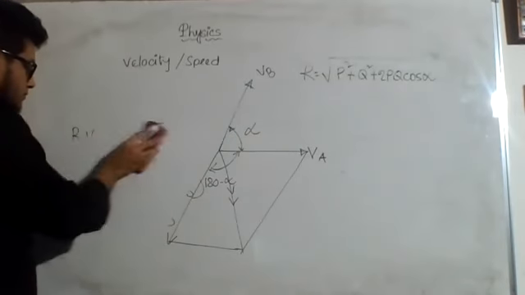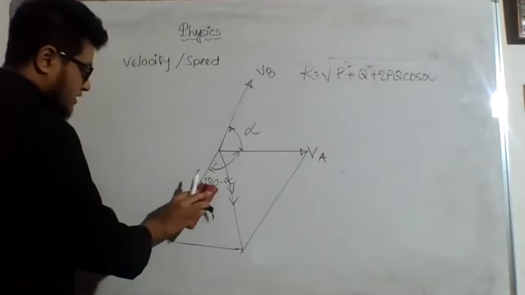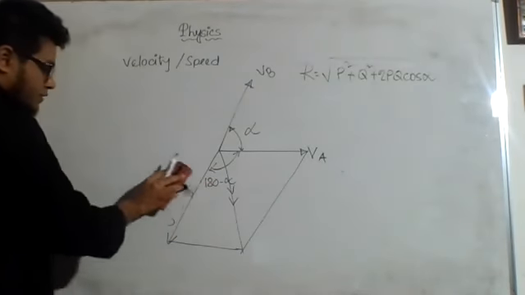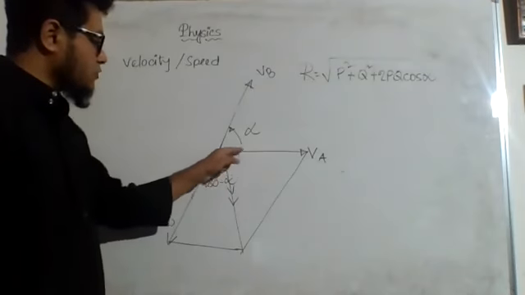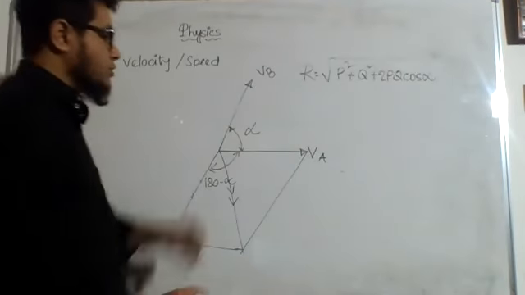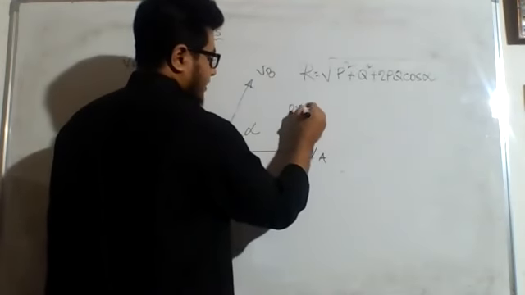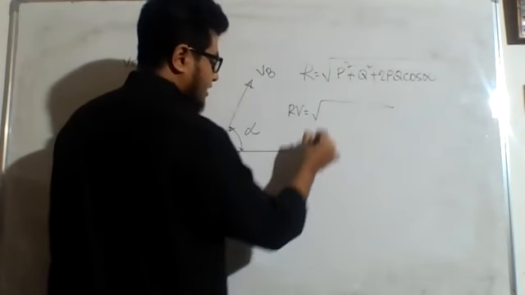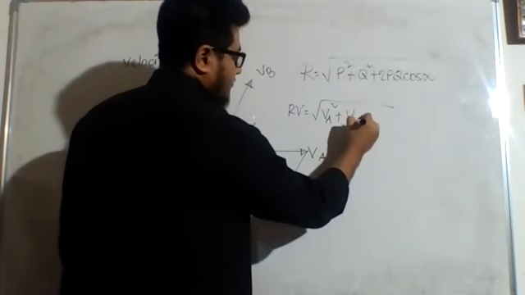Understood? Yes, sir. Okay. So 180 minus alpha is going to be the value of this angle. Now we are considering VA and minus VB, so we will just replace the values to find out the relative velocity. The magnitude is going to be, P is VA, so VA square plus VB square.